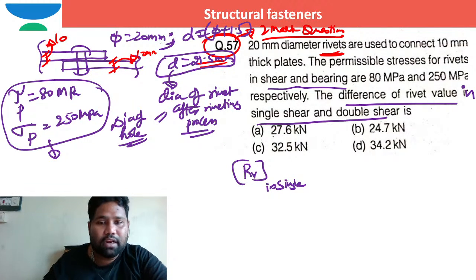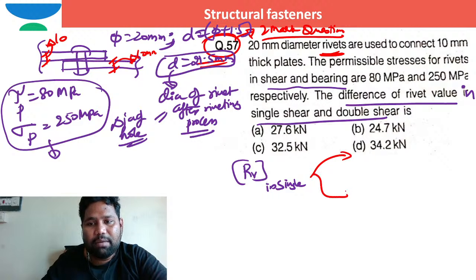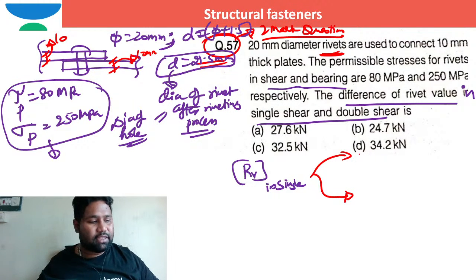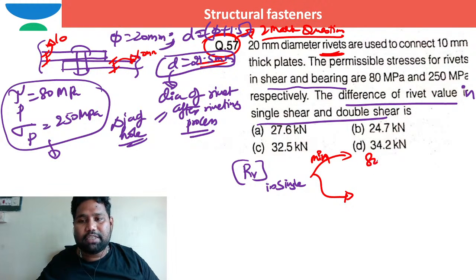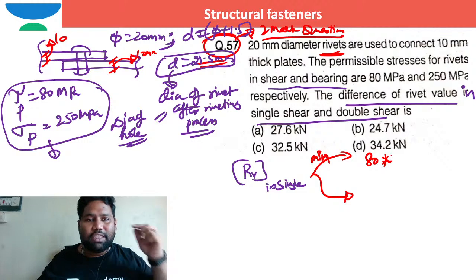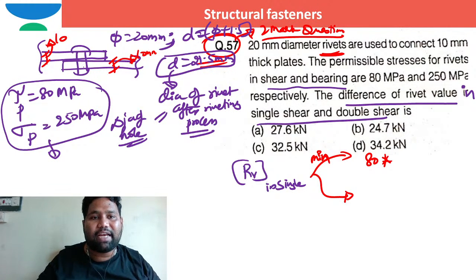In single shear, I need to consider the minimum of two things. One is the shear strength, and the second one is the bearing strength. Coming to the shear strength, how can we write it? Permissible shear stress is 80 times the shearing area. The shearing stress is acting, in case of single shear, on the cross sectional area of a single rivet.